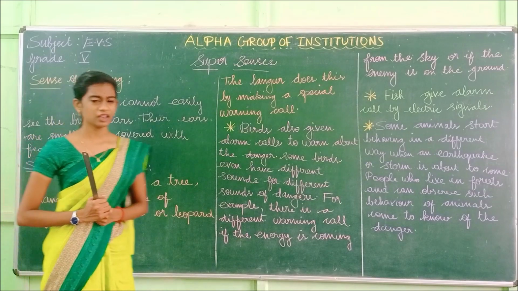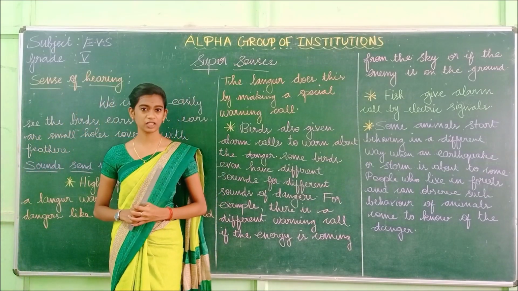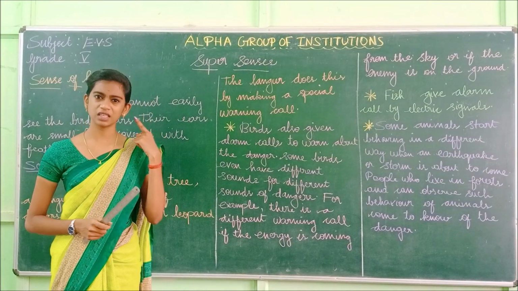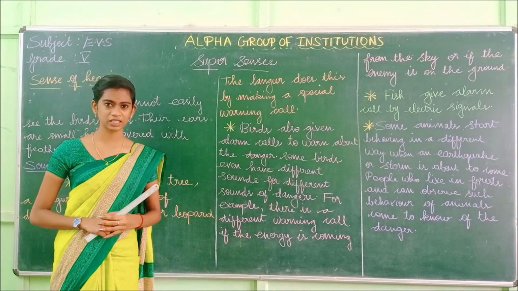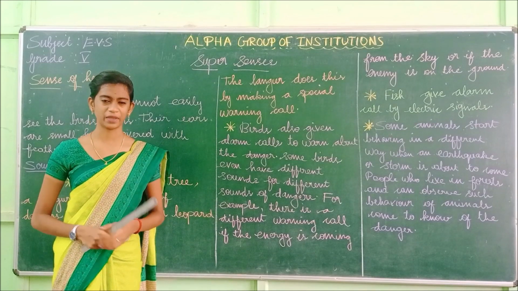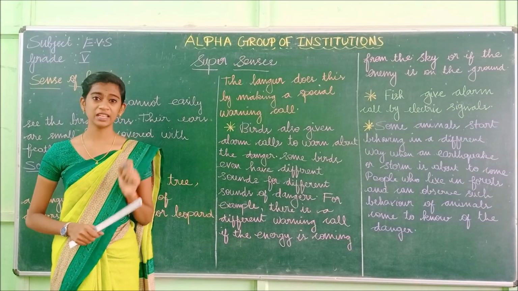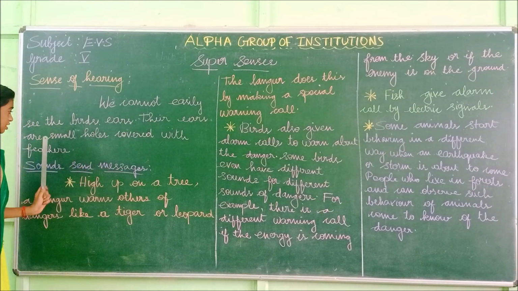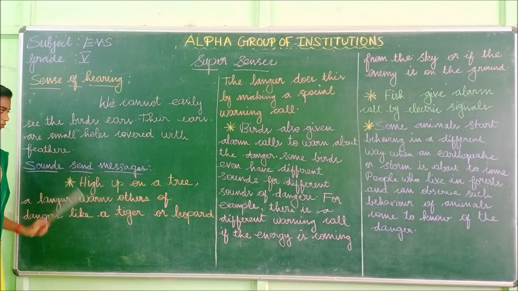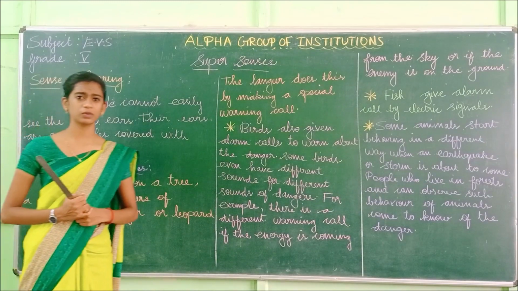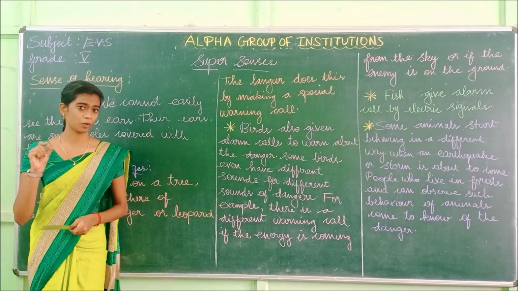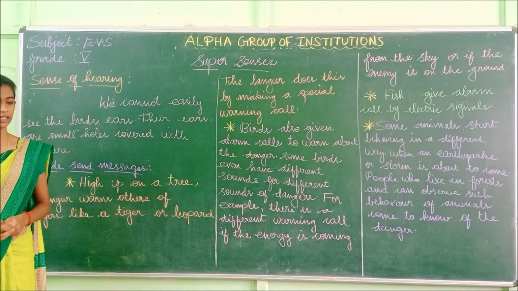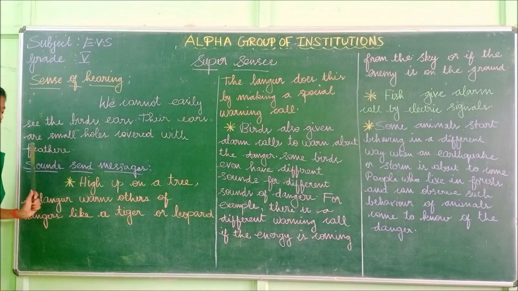Okay, tell me children, do you have birds in your house? Yes, some of them have birds. Can you see the ears of the birds? No, we can't see them because they are very small in size. So we cannot easily see the bird's ears. The ears are small holes covered with feathers. How will the holes of the ears be? Yes, very small in size.